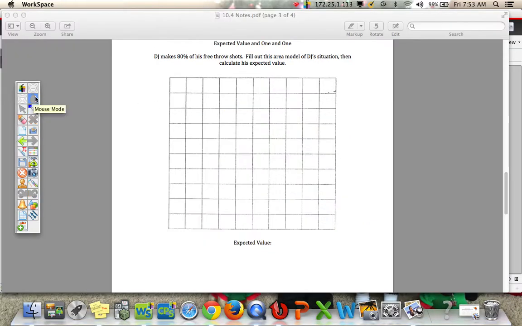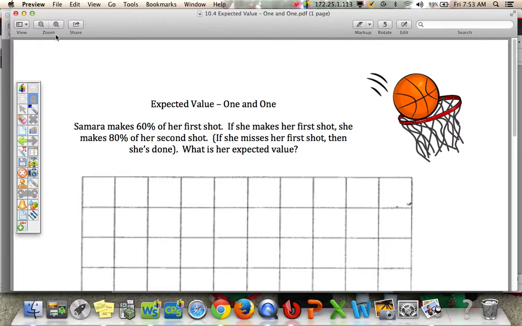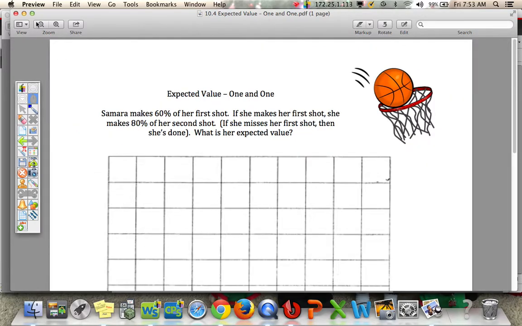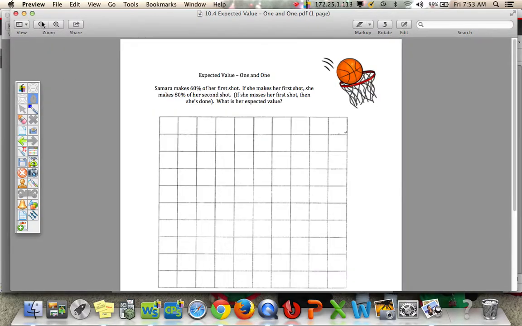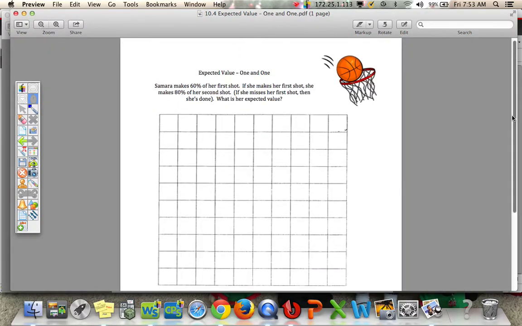So let's try this one-and-one area diagram one more time. So let's say we have Samara here, and Samara makes 60% of her first shot. If she makes her first shot, then she makes 80% of her second shot. If she misses her first shot, she's done.